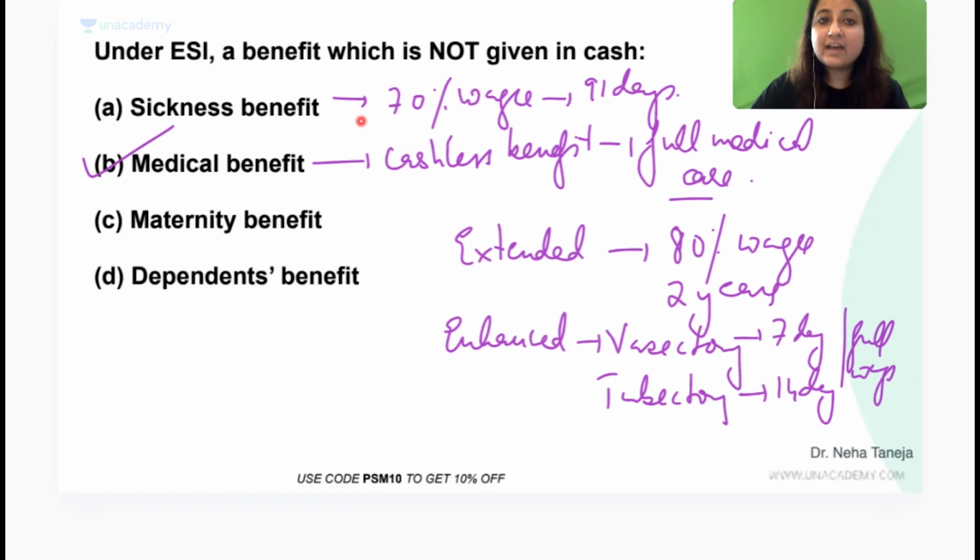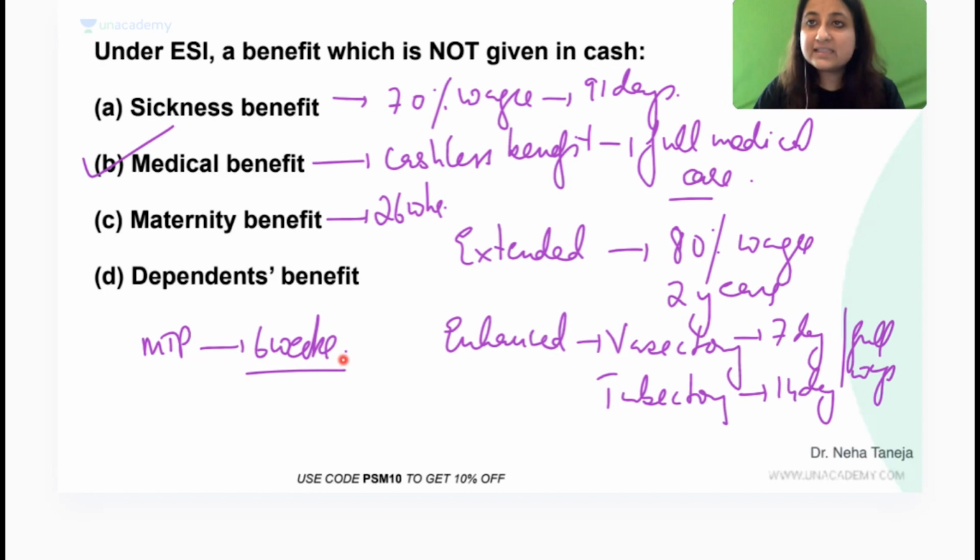Okay? Let's revise it. Maternity benefit is for how many weeks now under ESI scheme? 26 weeks. Okay. MTP benefit, spontaneous abortion or MTP, how many days do you get? 6 weeks. Very good. 42 days. At full percentage of wages, okay? And pregnancy induced confinement, like if you are at home, a pregnant lady due to some pregnancy induced hypertension or something like that, 4 weeks at full wages.